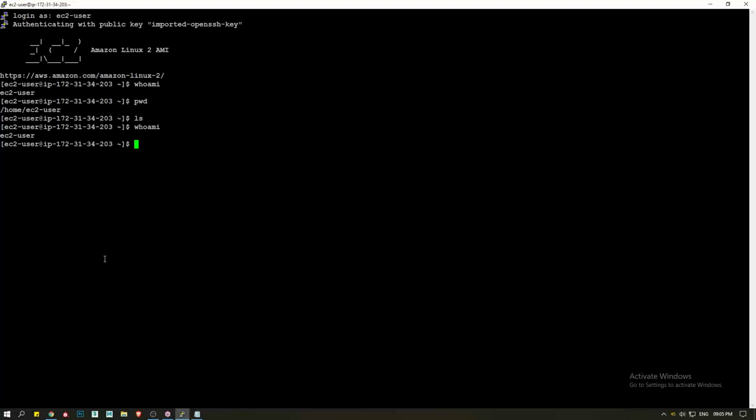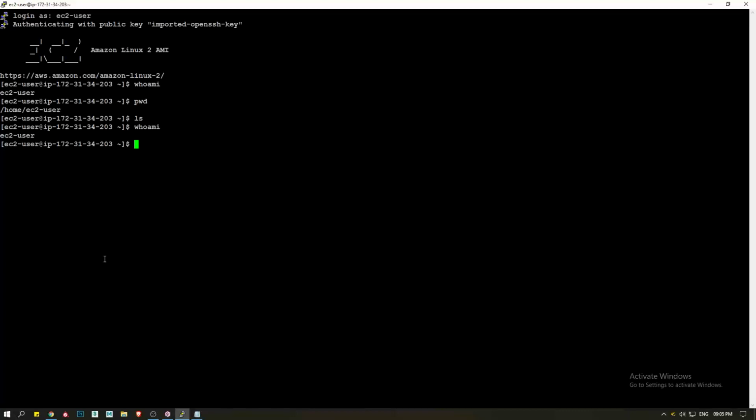Except root user, all are normal users only. So they don't have full rights. Only root user will have the full rights, like installing application, deleting application, stopping application, starting application. Maybe if you want to create new user, delete user, all these things, only root user can do that. Normal user cannot do that.